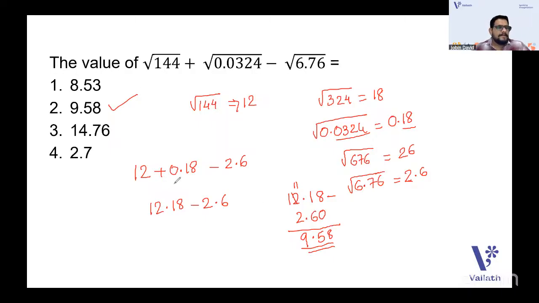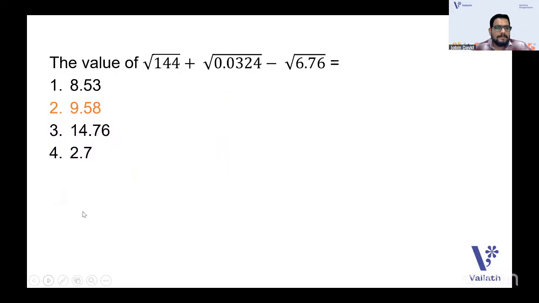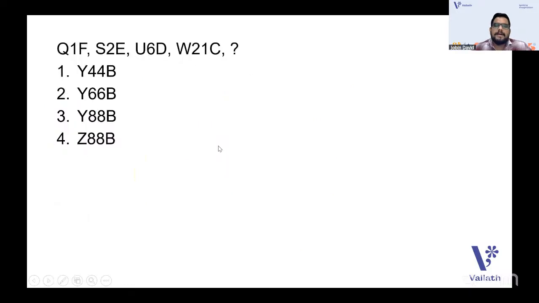Clear? That's it. So squares and square roots are very mandatory that you should study. From the decimal part also, you can get questions like this. So the answer is 9.58. Okay, can I move on with the next question, guys? I think you are getting it. Yes. Next question. It's very easy.